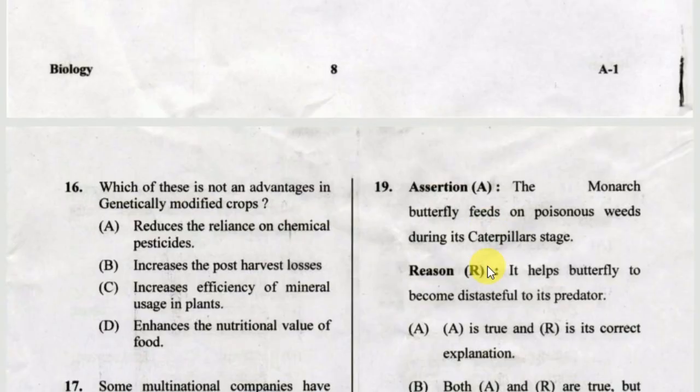Next one, which of these is not an advantage in genetically modified crops? Option A, reduces the reliance on chemical pesticides. Option B, increases the post-harvest losses. Option C, increases efficiency of mineral usage in plants. Option D, enhances the nutritional value of food. The correct answer is option B, increases the post-harvest losses.